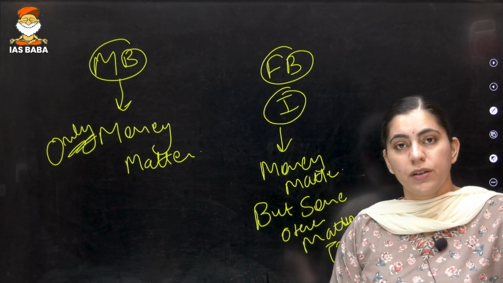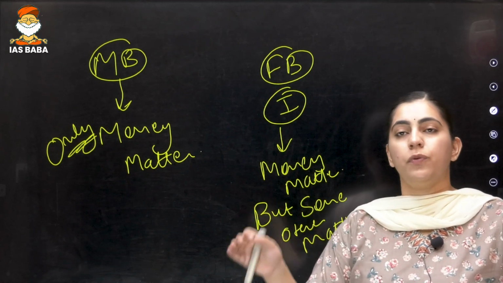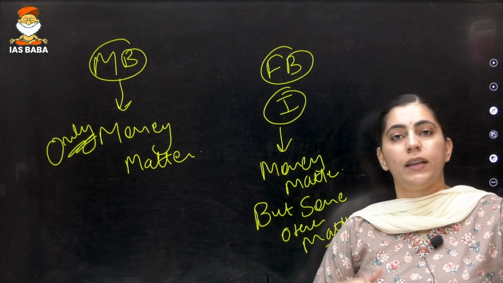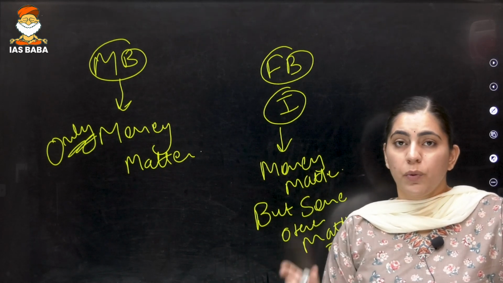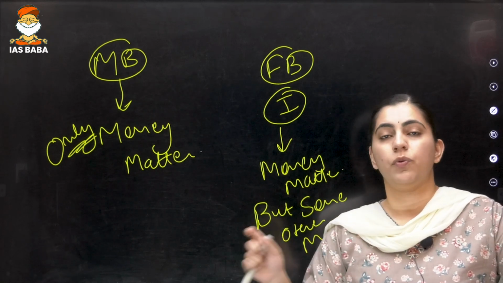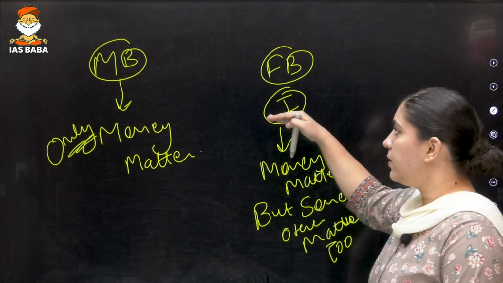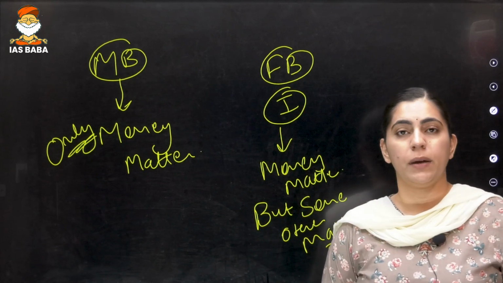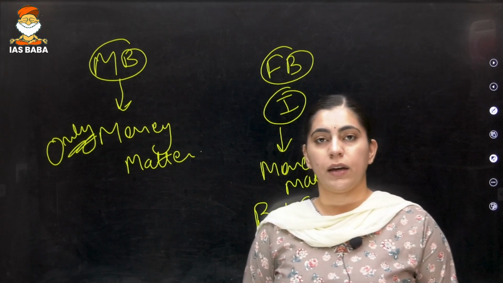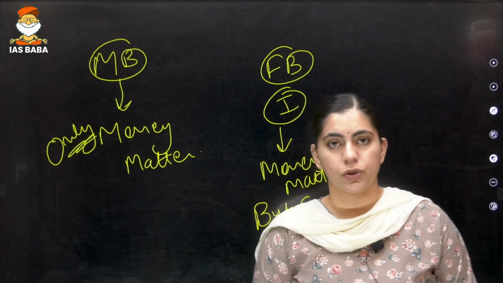Now this education cess collected by the government of India will be used for a particular purpose. For example, we are collecting the sanitation cess. Whatever amount we get from the sanitation cess will be used for the Swachh Bharat mission. Is it clear? So finance bill 1 is not only talking about money matters, but also saying that if money is to be collected from a particular source, where that money will be used.